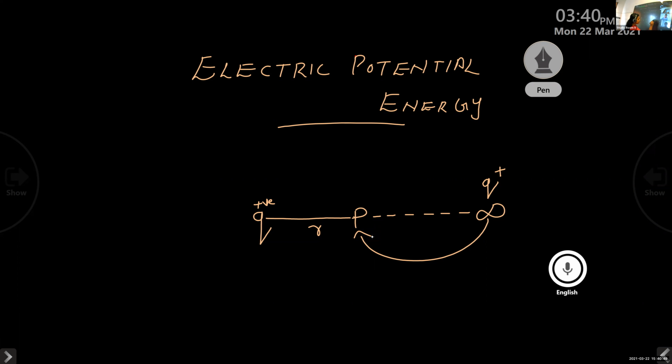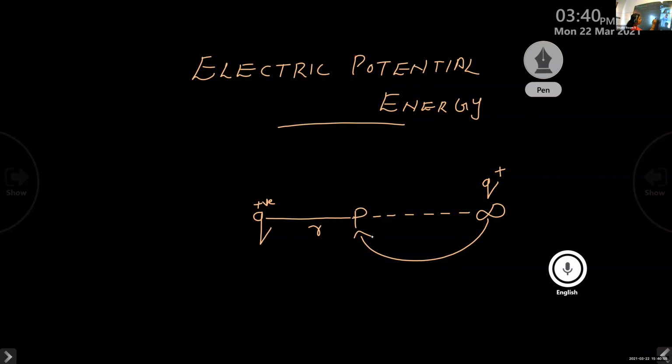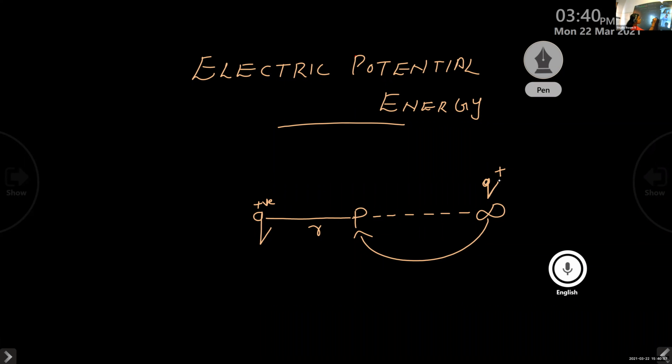So instead of the unit positive test charge plus 1 coulomb, here I am placing another charge plus Q. The work done to bring this positive charge Q from infinity to point P against the force of repulsion is given by the electric potential energy.